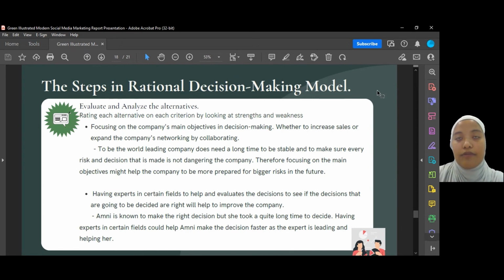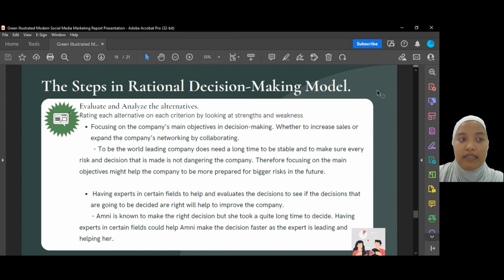Amni is well known as a person who makes the right decision, but she takes a long time to decide. Having experts in certain fields could help Amni make decisions faster as the expert is leading and helping her. The strength of this alternative is that Amni is not going to be swayed or confused by other things.